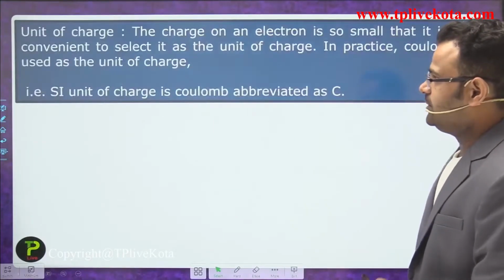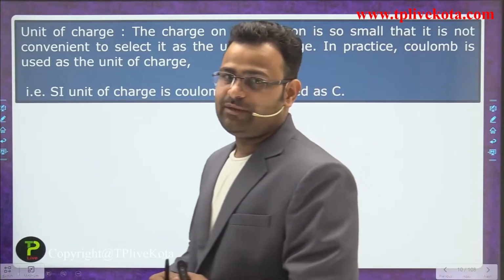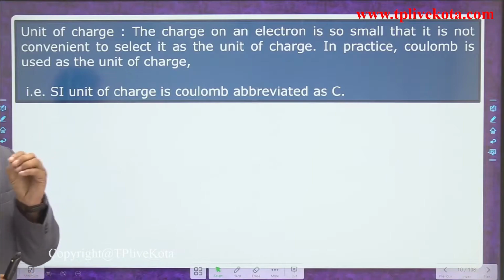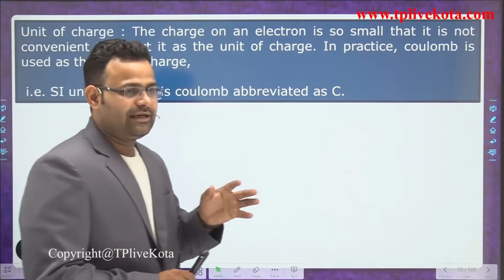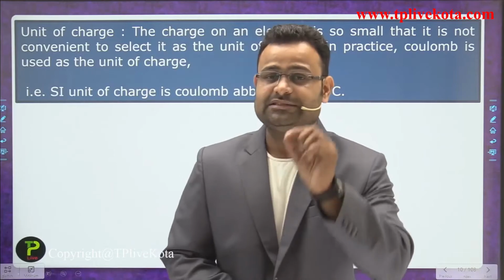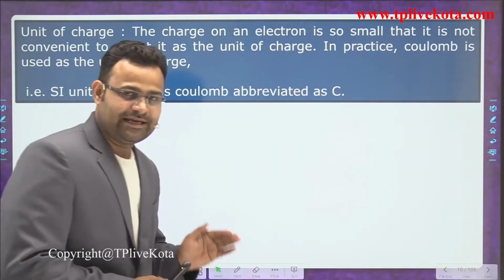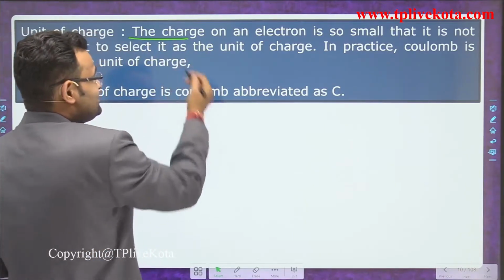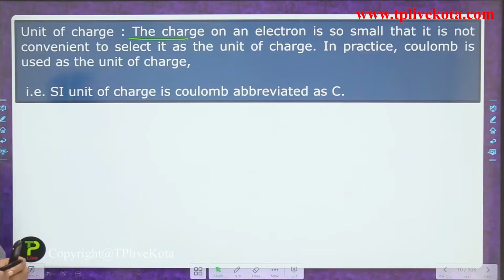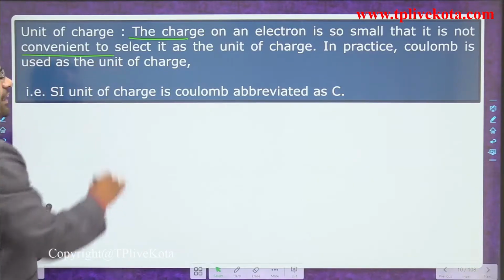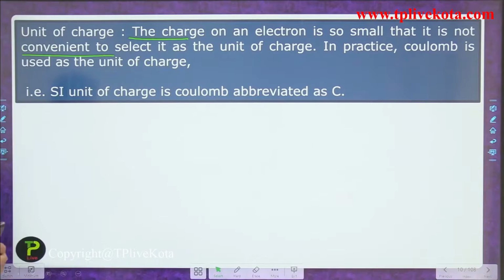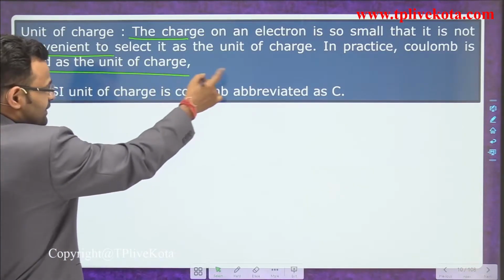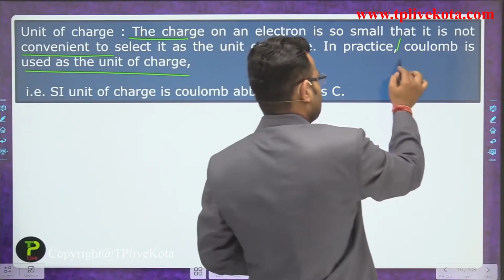So understood that now. If any charge is available, what is the unit of charge? Now the unit of charge on a single electron: basically if we break the atom, we find 3 particles. The electron is the smallest charged particle. The charge on an electron is so small that it is not convenient to select it as a unit of charge. So we use a practical unit, that is the coulomb. The coulomb is the unit of charge.